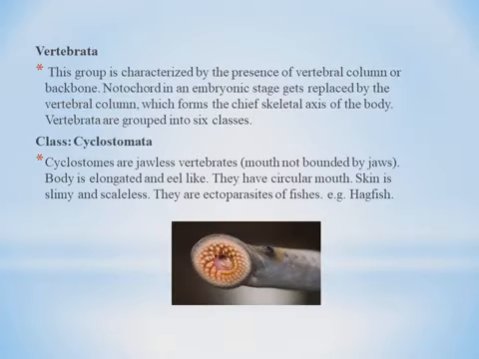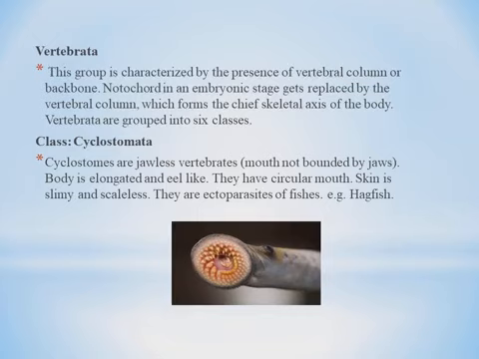The vertebrate group is characterized by the presence of vertebral column or backbone. So notochord is an embryonic stage. During this stage, the notochord will be converted into vertebral column.